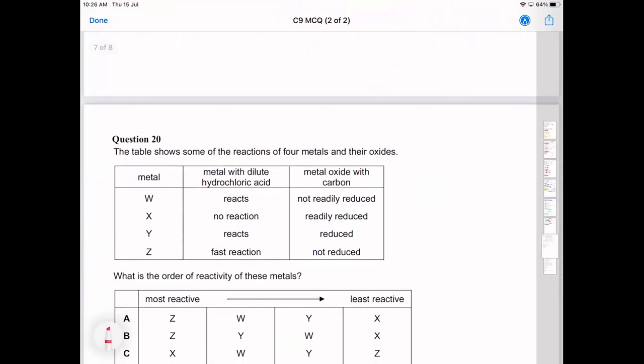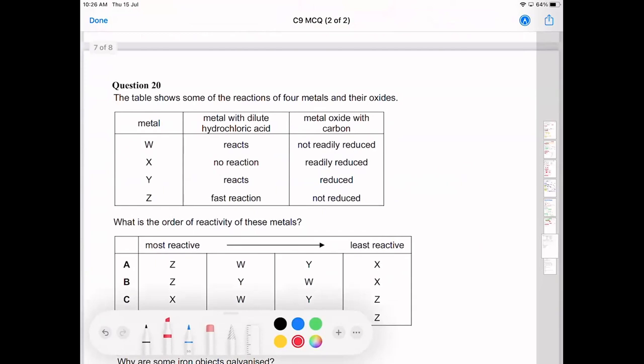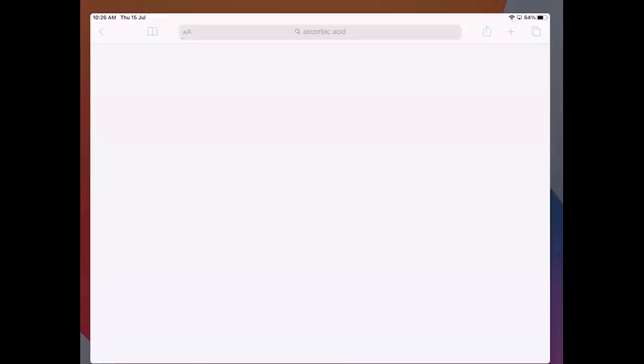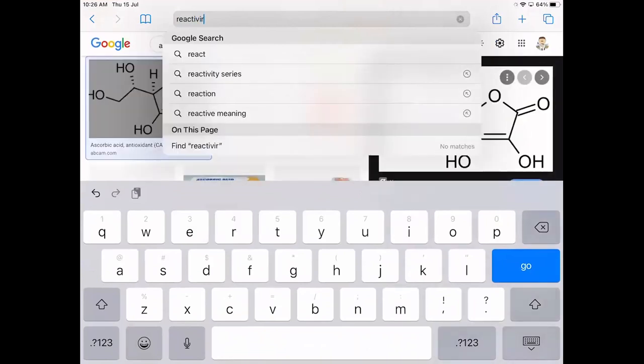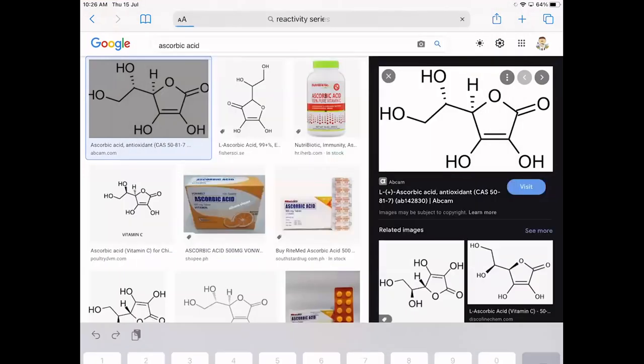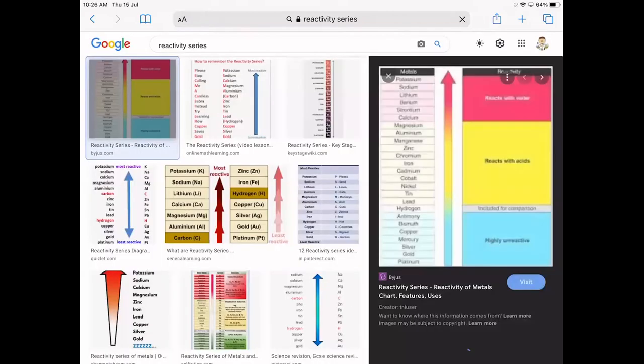The table shows some reactions of four metals and their oxides. So you've got to really think carefully about the reactivity series. This is probably one of the trickiest questions, so you really have to look at the reactivity series when you do this one. Cool. So let's have a look quickly. If we find the reactivity series. There we go.